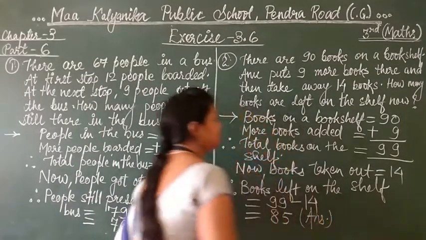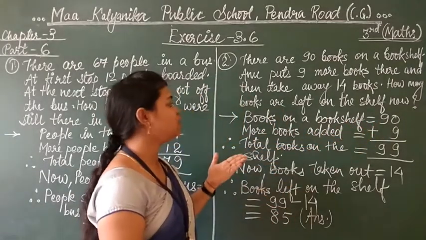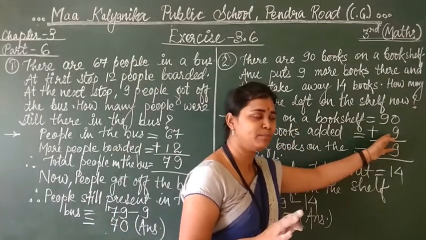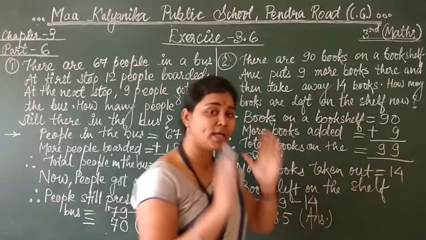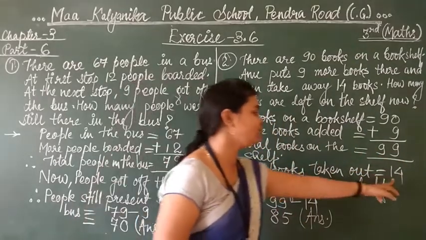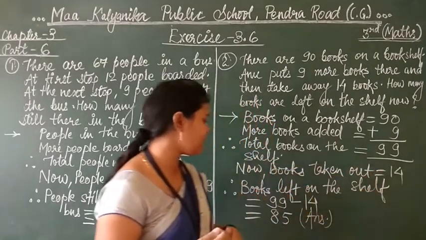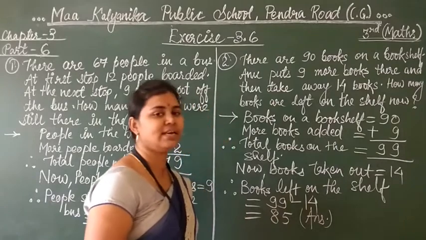Once again I am explaining here. Total books were 90. Then Anu came. Instead of Anu, take you as an example. You came and you have added 9 books. So added. After that you have got total 99 books on the shelf. Now 14 books you have taken out. So out of this 14 if you are taking out means minus. So after subtracting you will receive 85.